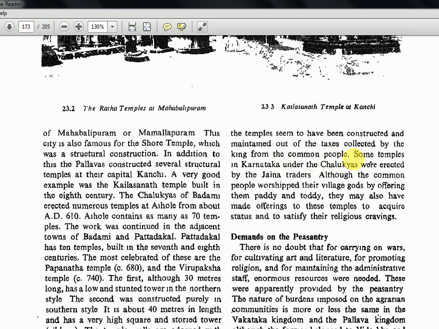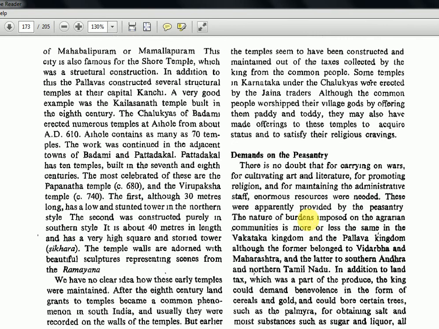Some temples in Karnataka under the Chalukyas were erected by the Jaina traders. Okay, so Jaina traders also have erected temples. You should know this. Although the common people worship the village gods by offering them paddy and toddy, they may also have made offerings to this temple to acquire status and to satisfy their religious cravings. The usual temple, how it is worshipped and all.